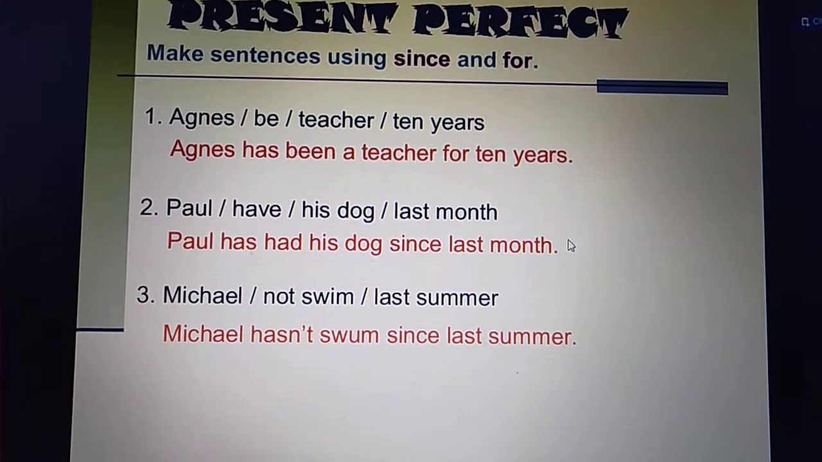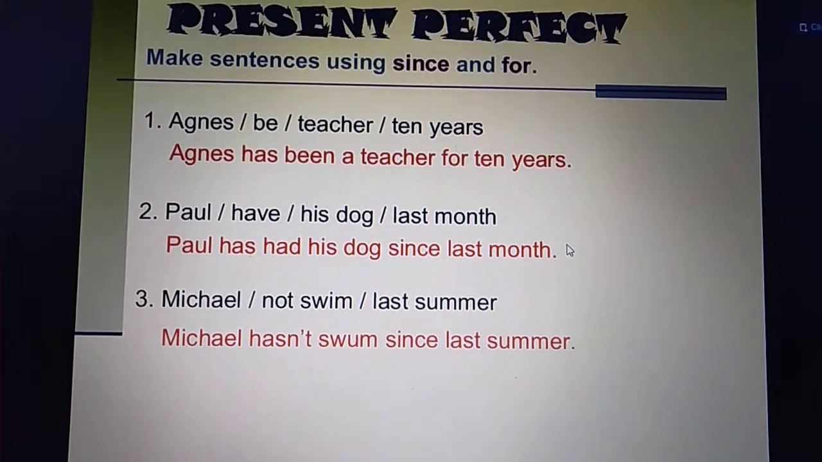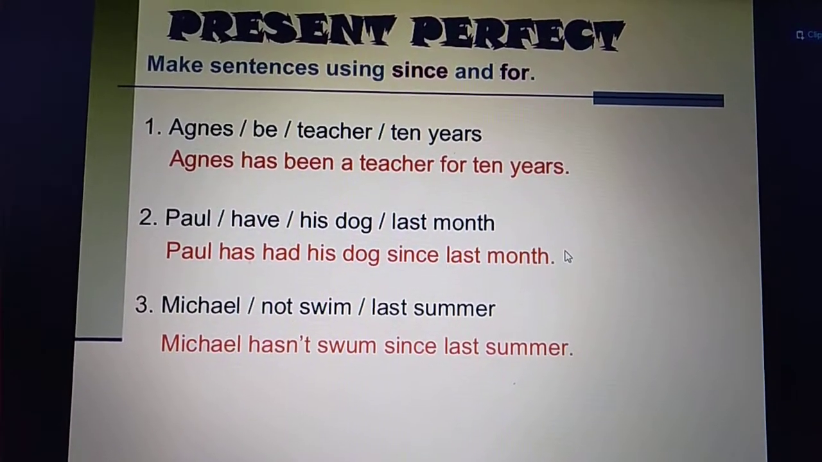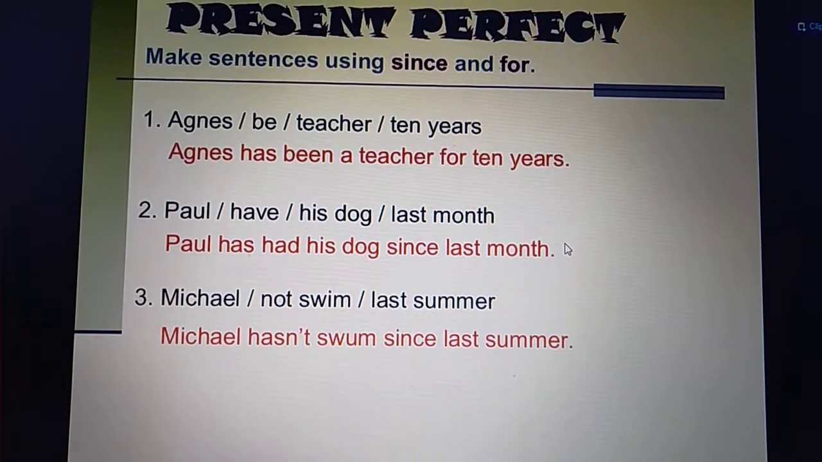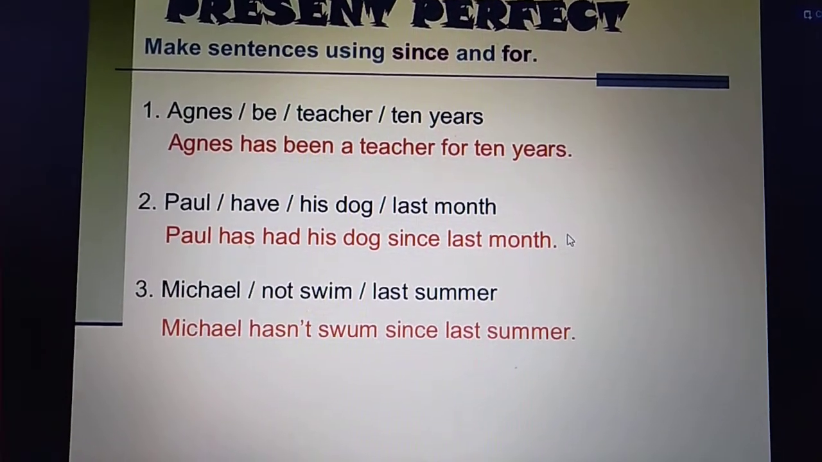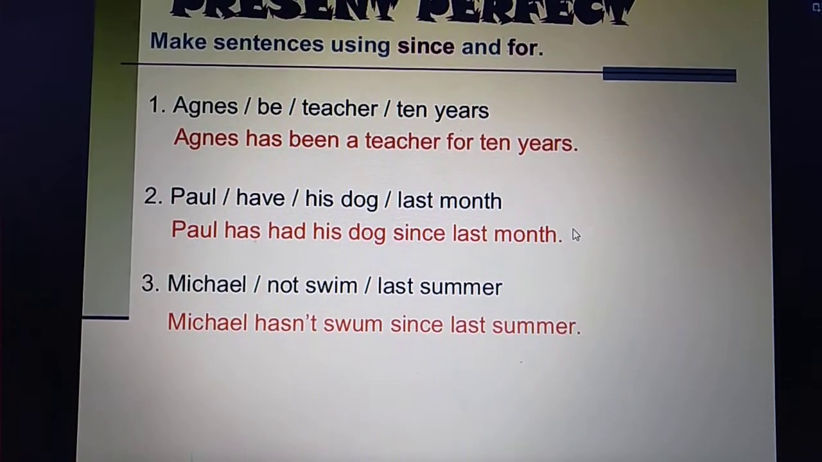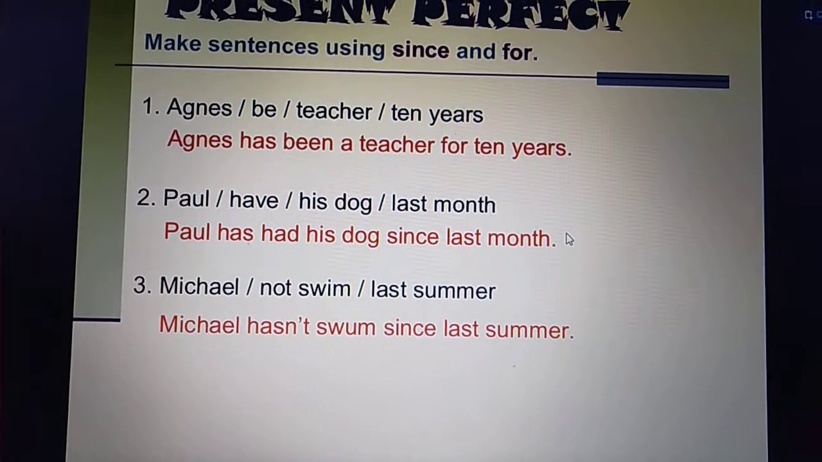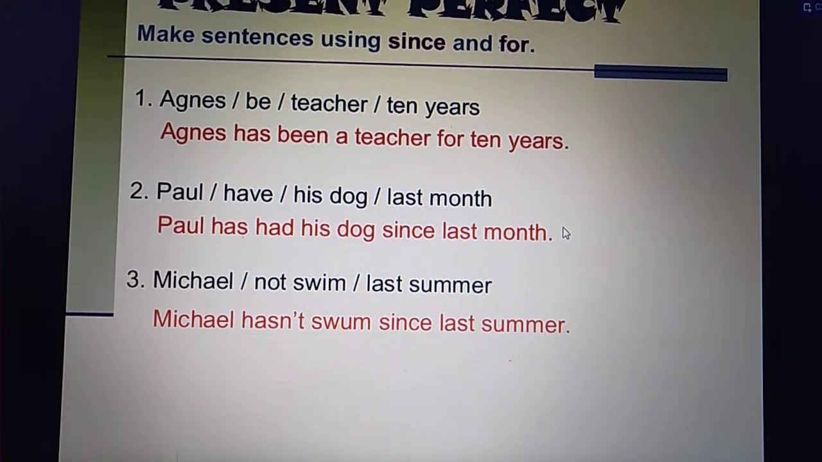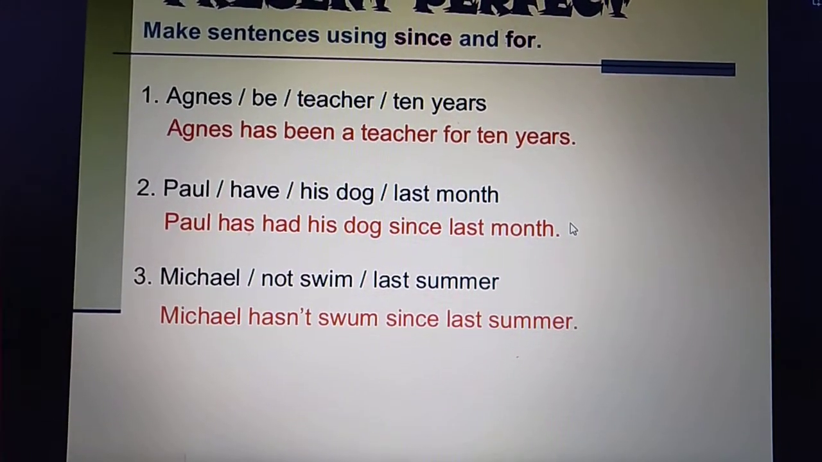So "for" is used for such actions जिसका हमें we don't know the exact timings of that action but we know the time period कि इतने अरसे के लिए इसने काम किया है. Otherwise अगर होता if we did know the exact date, so we can say that Agnes has been a teacher since 1999. Clear? ये since.